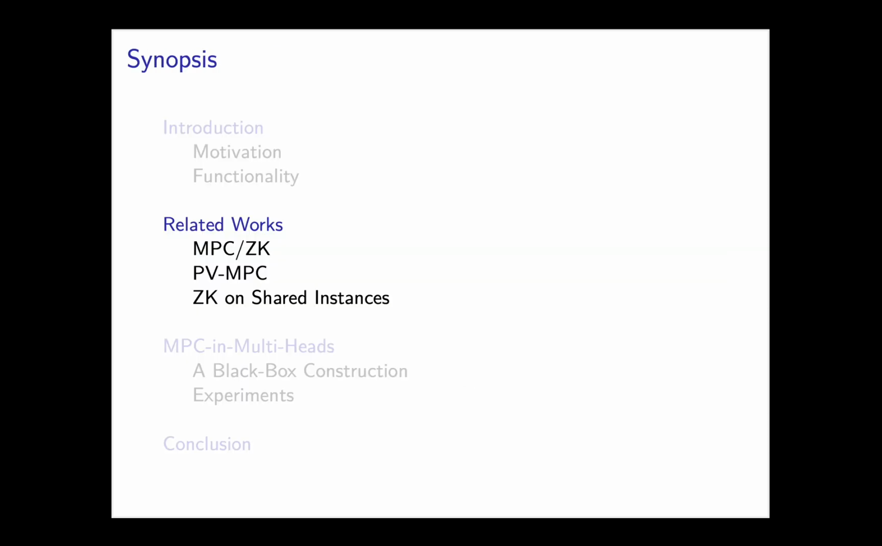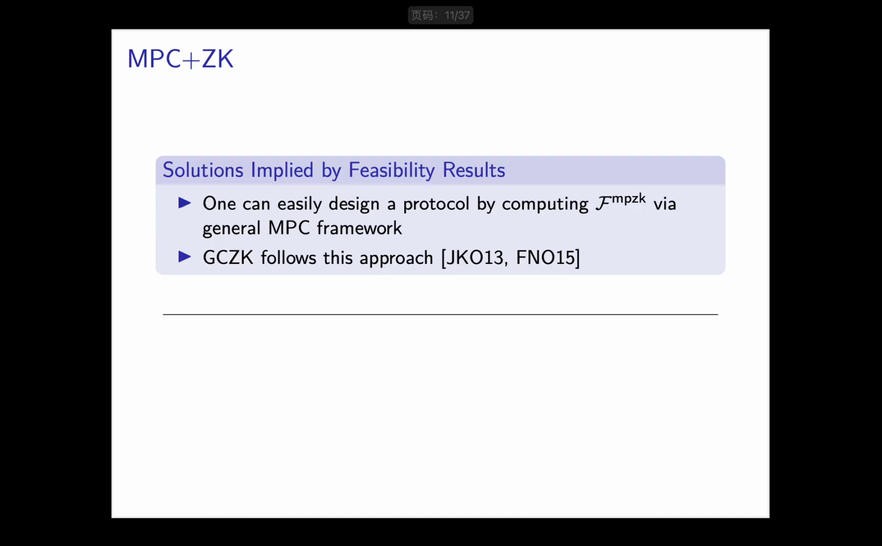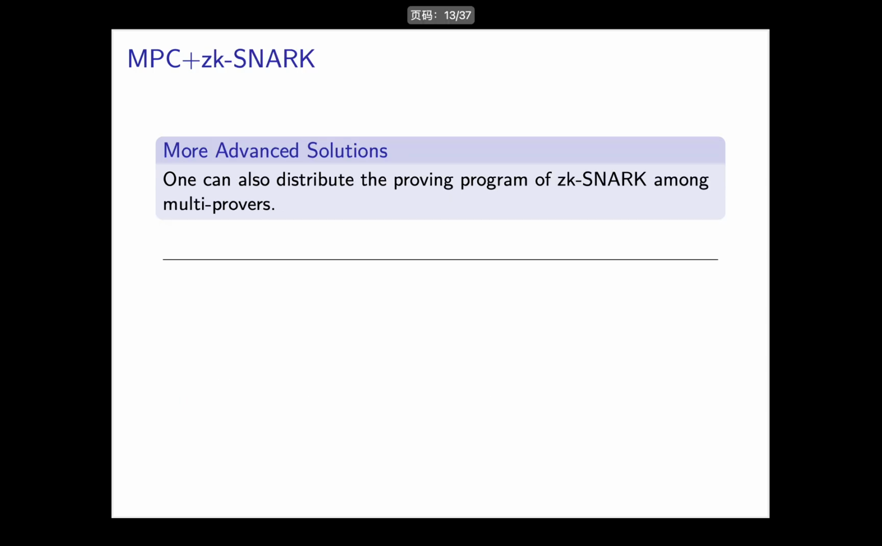Next, we investigate related works in the MPC and ZK literature. Since we described the functionality we need by a multi-input function, we can use existing secure function evaluation protocols in the MPC literature. Indeed, the GCZK construction follows this idea. Nevertheless, we find this approach has a drawback that the messages in most secure function evaluation protocols are not public coins. This property prevents us from applying the Fiat-Shamir heuristic and thus achieving a non-interactive proof.